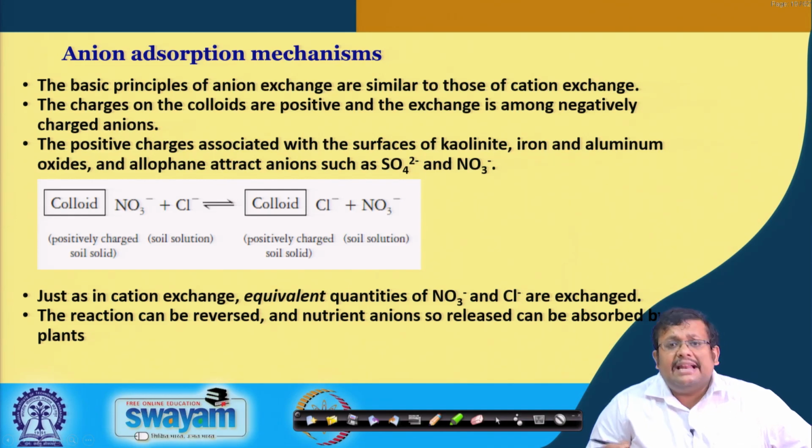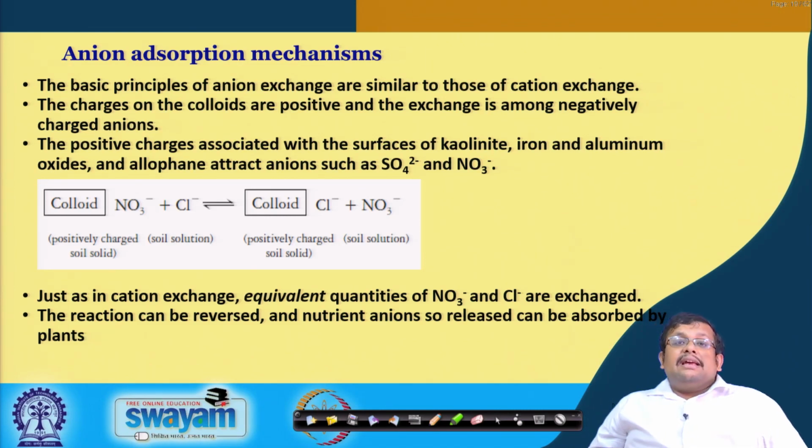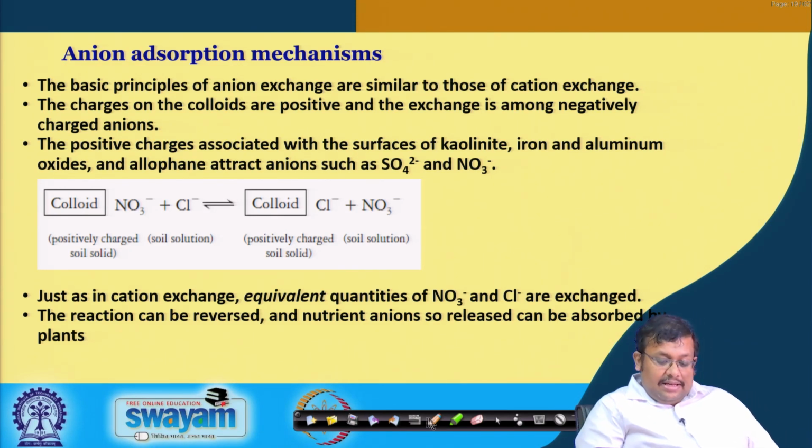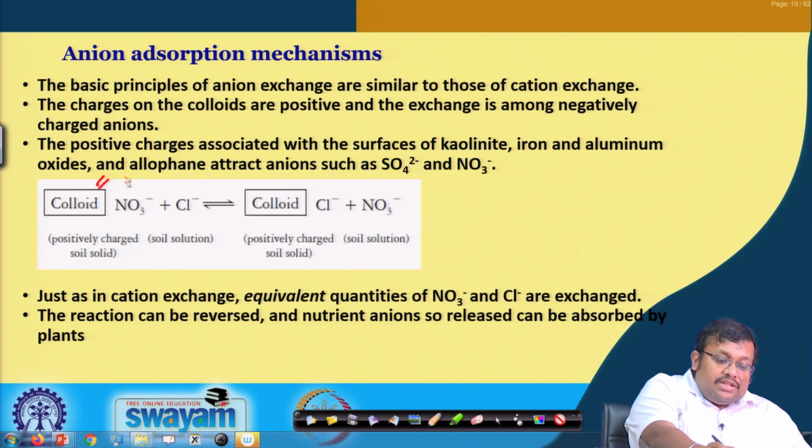So, what is the anion exchange and adsorption mechanism? The basic principles of anion exchange are similar to those of cation exchange. The charge on the colloid is positive, and the exchange is among negatively charged anions. The positive charge associated with the surface of kaolinite, iron and aluminum oxides, and allophane attracts anions such as sulphate and nitrate. Here you can see a positively charged colloid surface. Let us assume this is 1:1 type kaolinite, which is attached with these nitrate anions.